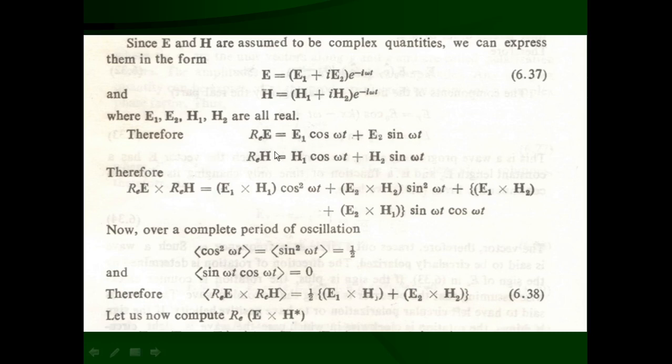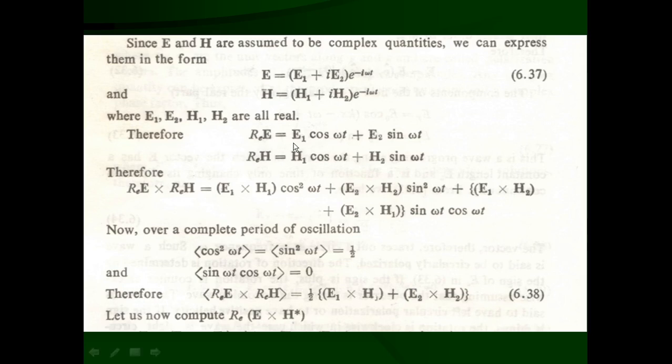We want to take the cross product of this because we want to calculate the Poynting vector n. The instantaneous Poynting vector n is equal to the real part of E cross the real part of H. So we have to take the cross product of these two terms. Here there are two terms crossed with two terms, so this is going to be multiplied with these two terms as well as with these two terms. So we are going to obtain four different terms.